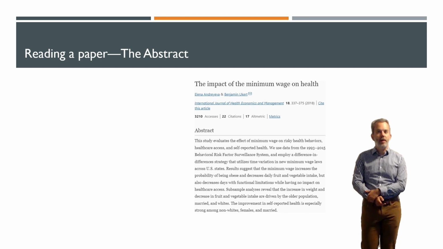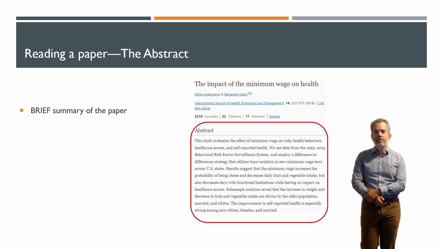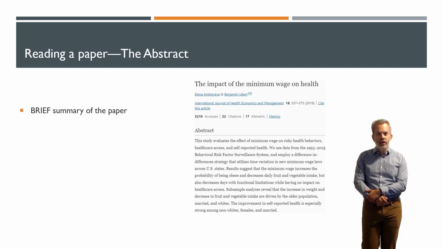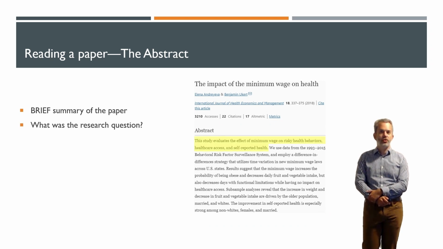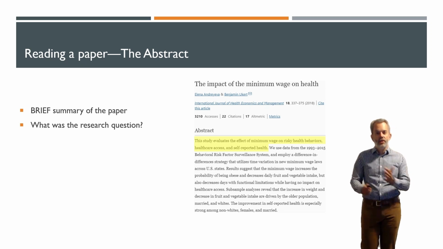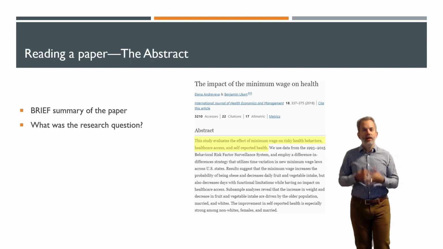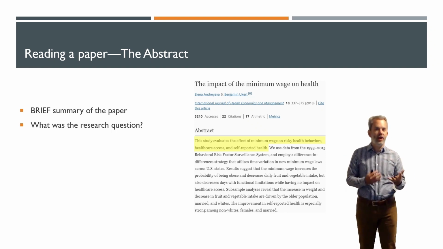Next, we're going to read the abstract. And the abstract is a brief summary of the paper that answers a couple of important questions. First, what was the research question? The abstract says, this study evaluates the effect of minimum wage on risky health behaviors, healthcare access, and self-reported health. So what this is telling us is that the paper is about this relationship between the minimum wage and various things that we can do to affect health.